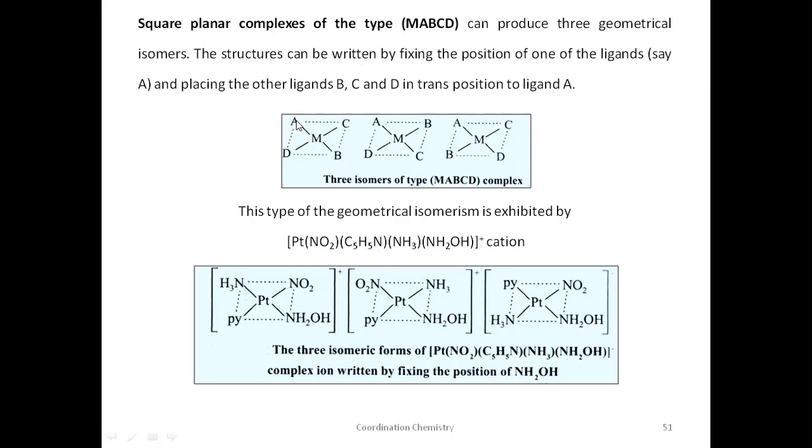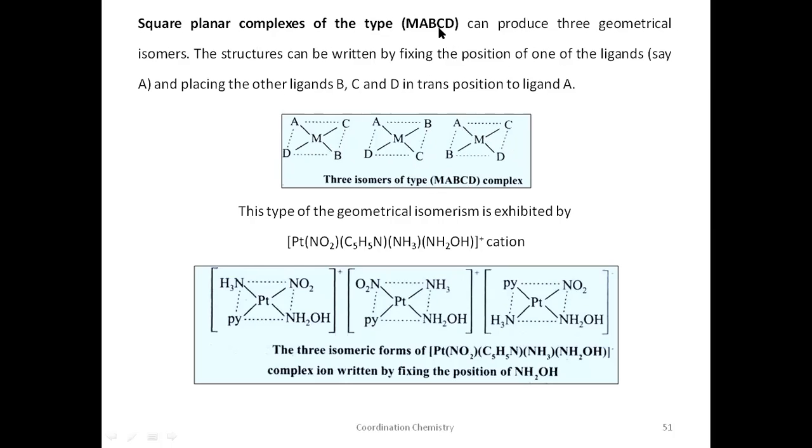Suppose you have fixed A, and now first take B. Trans to A is B, and the rest are C and D. Next, write trans to A as C. Here, trans to A is C, and the rest of the positions are filled with the other ligands. The last ligand is D. Trans to A is D, and the rest are filled with the other ligands. In this way, you have to write the three isomers.